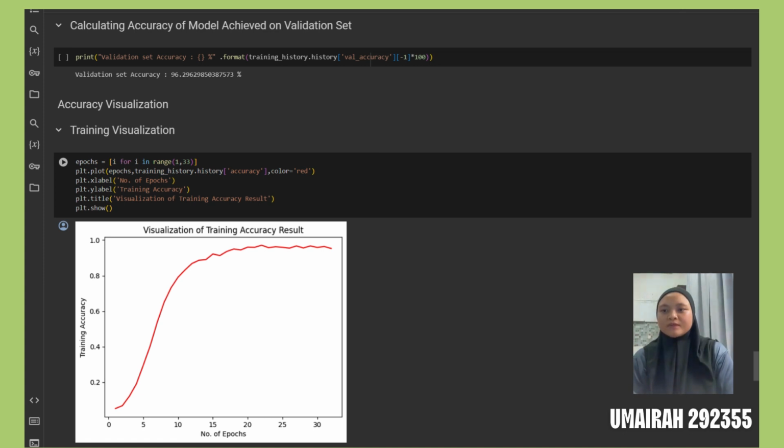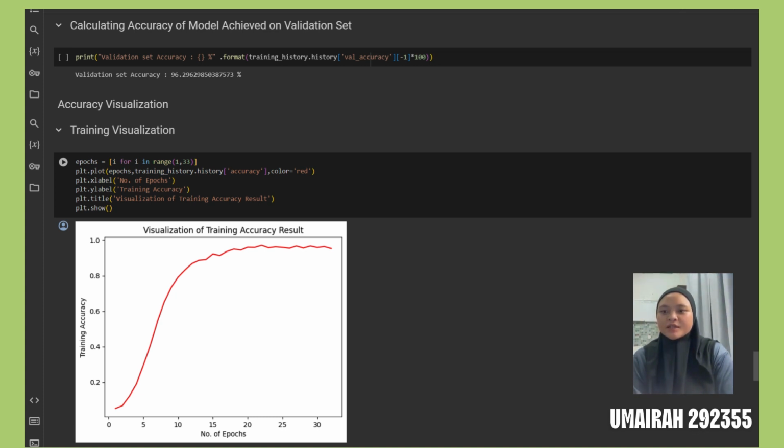Now we are visualizing our training accuracy and validation accuracy. In accuracy visualization, we want to do the training visualization. First, create one list of epochs using the list comprehension technique, because on the X-axis we need the number of epochs, and that's why we create a list having the values 1 until 30. So we write i for i in range(1, 31).